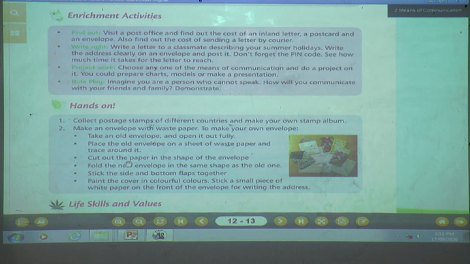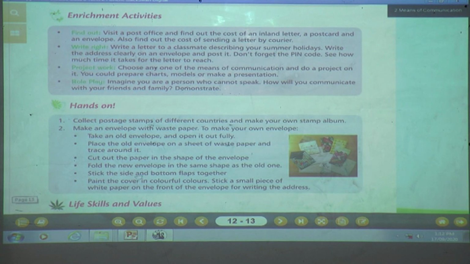Cut out the paper in the shape of the envelope. How are you going to do it? You are going to cut out the paper in the shape of the envelope. Then what are you going to do? Fold the new envelope in the same shape. You are going to fold the new envelope in the same shape as the old one was. The way the old envelope was, in that way only you have to fold the new one.